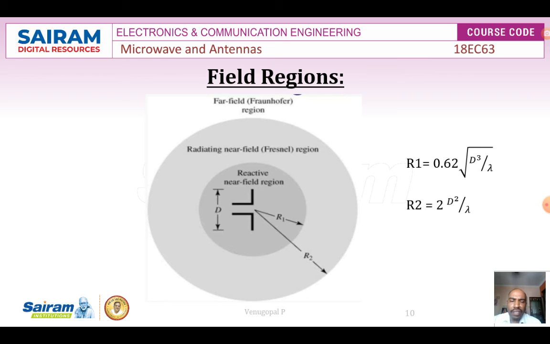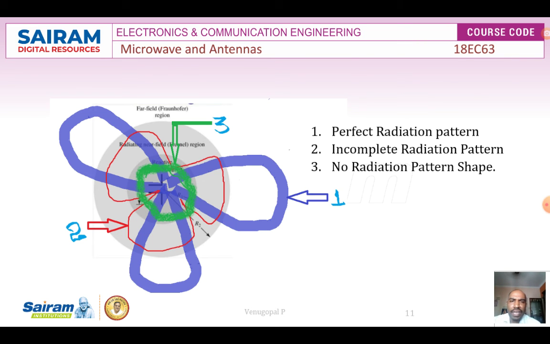Reactive near field region is located when the radius from the center of the antenna is less than 0.62 root of D cube by lambda. Suppose if the radius is greater than 0.62 root of D cube by lambda and less than 2D square by lambda, then the region is called as a radiating near field. In the next figure I will show where exactly we are getting the perfect radiation pattern and what about in the reactive and the radiating field.